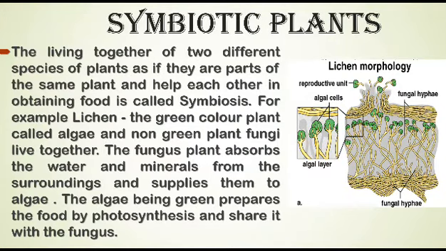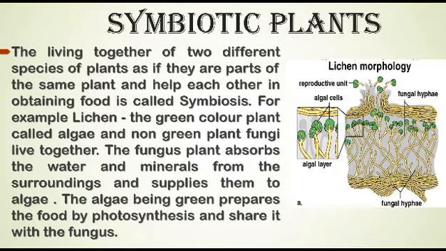The living together of two different species of plants as if they are parts of the same plant and help each other in obtaining food is called symbiosis. This type of nutrition involving symbiosis occurs in the plants called lichen. In lichen, the green colored plant called alga and the non-green plant fungus live together.